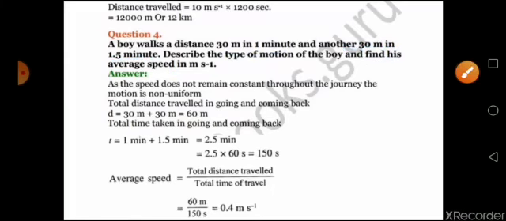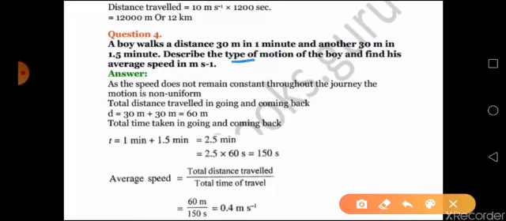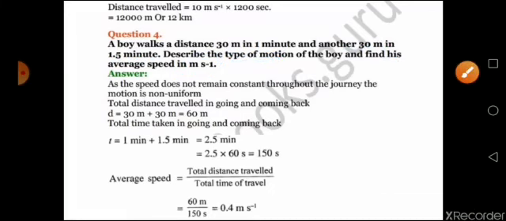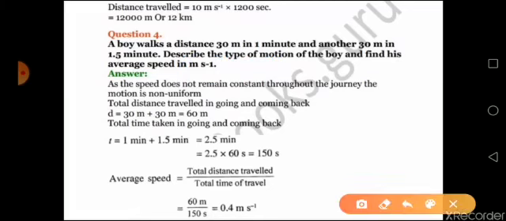Now in this question you are having 2 parts. You have to describe what is the type of motion also, and you have to find the average speed in meter per second itself. It is specified. Clear? Now when you come to the question again, to find out in meter per second, distance already is in meter, but time is given in minute. This time you have to convert to seconds first, and then only you have to solve the question.